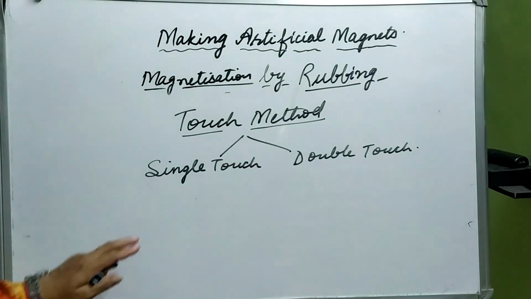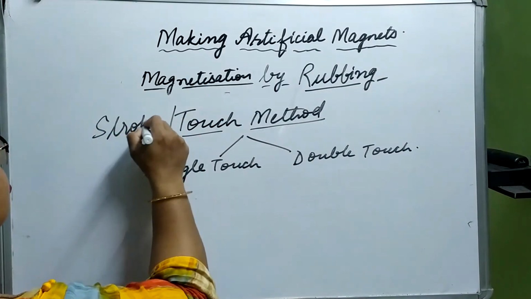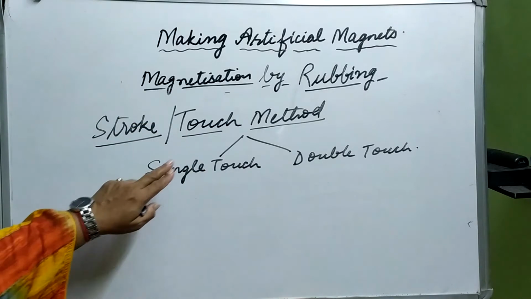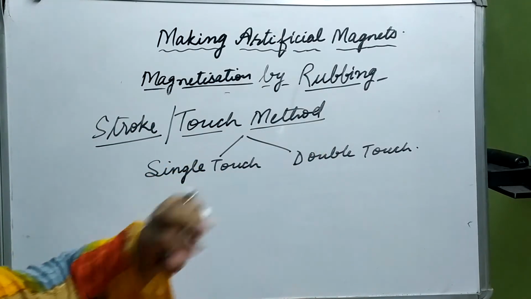In this touch method, which we also call stroke method, two different methods are called single touch method or double touch method.